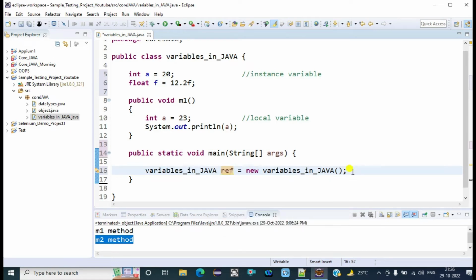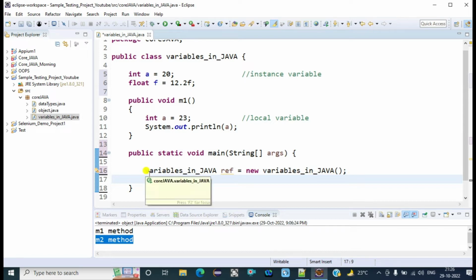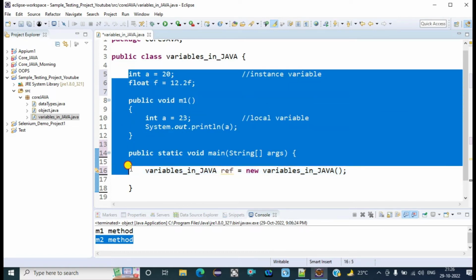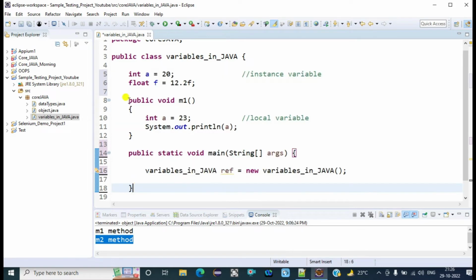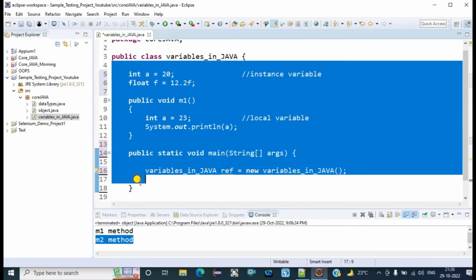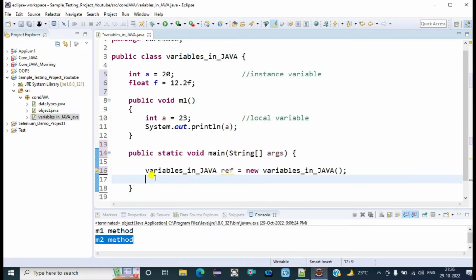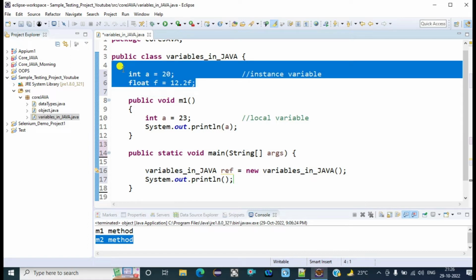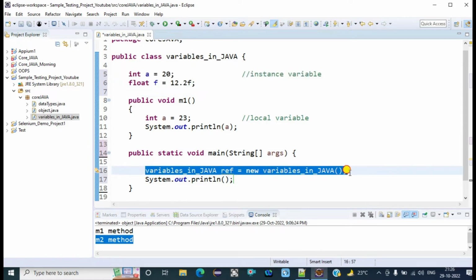As we discussed in the previous class, the object of the class contains all the variables and methods. Inside the object of the class, all the variables and methods of that class are copied. So now if we want to display on the console any particular value of these instance variables, these are the instance variables which are also copied inside this object.